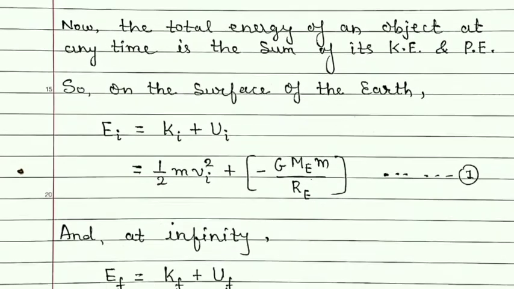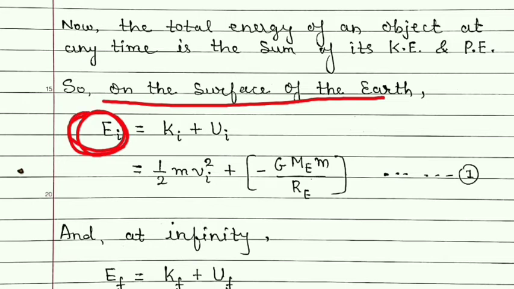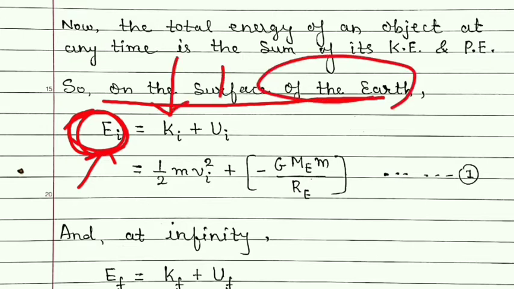So now let us start the process. On the surface of the earth, total mechanical energy initial, I for initial. So the mechanical energy of the object on the surface of the earth is its kinetic energy and its potential energy. Now what is kinetic energy? It is half of m vi square, because vi is the initial velocity and m is the mass. So kinetic energy will be this.